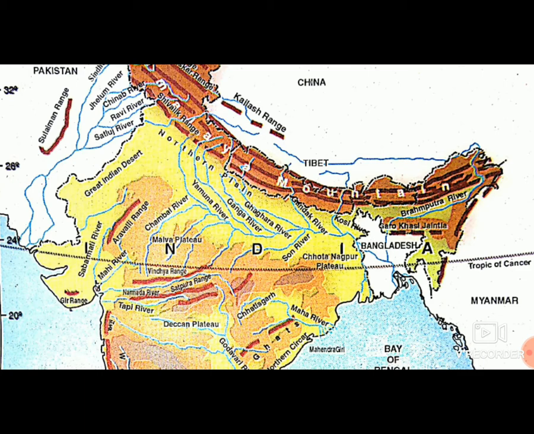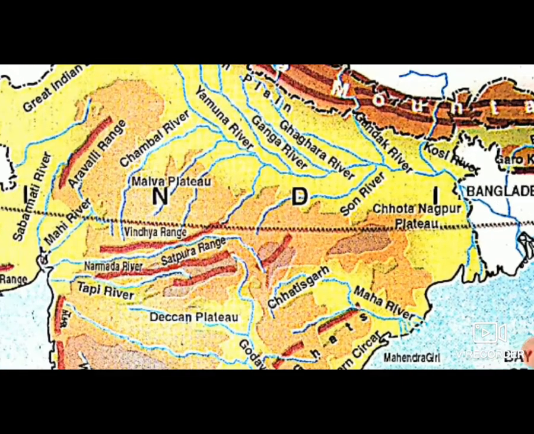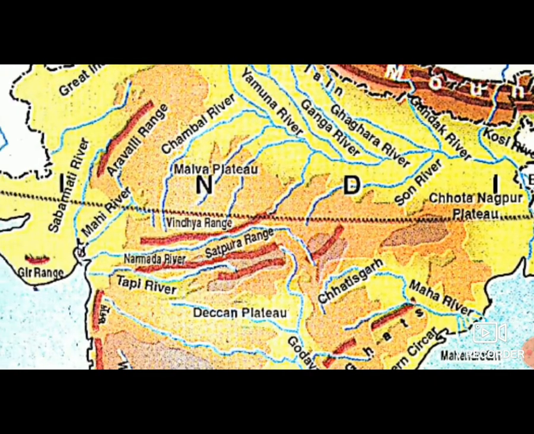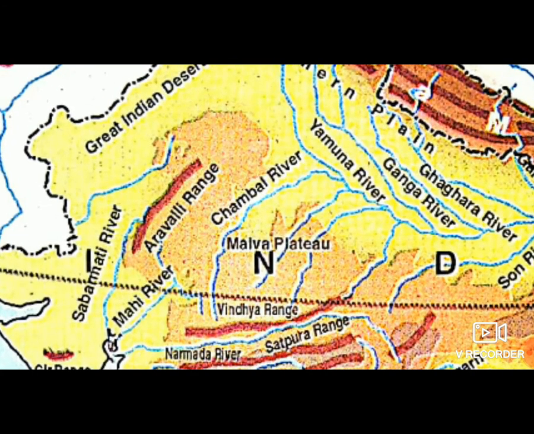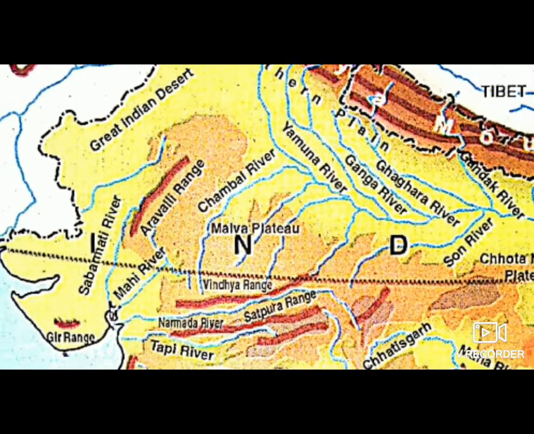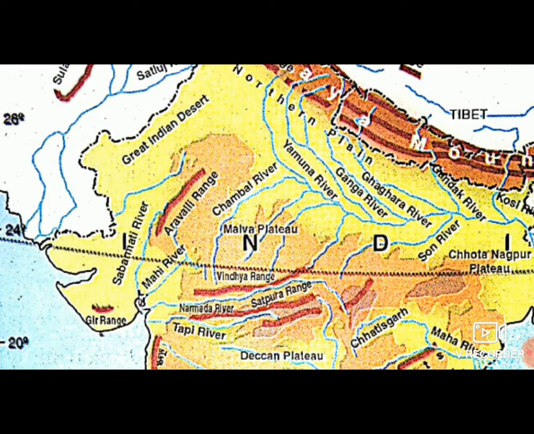Narmada and Tapi river flow here from east to west and meet the Arabian Sea. This part is Narmada and Tapi river. Besides this, there is Satpura range, Vindhya range, and this is Aravalli range. You have to remember all this. The Western Ghats are in a row while Eastern Ghats are intermittent. Since these plateaus are made of volcanoes, minerals have been found in ample quantity.